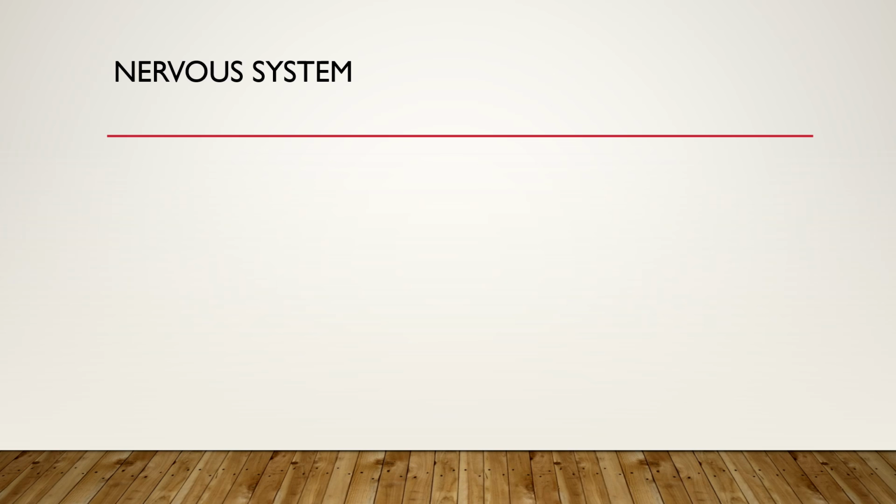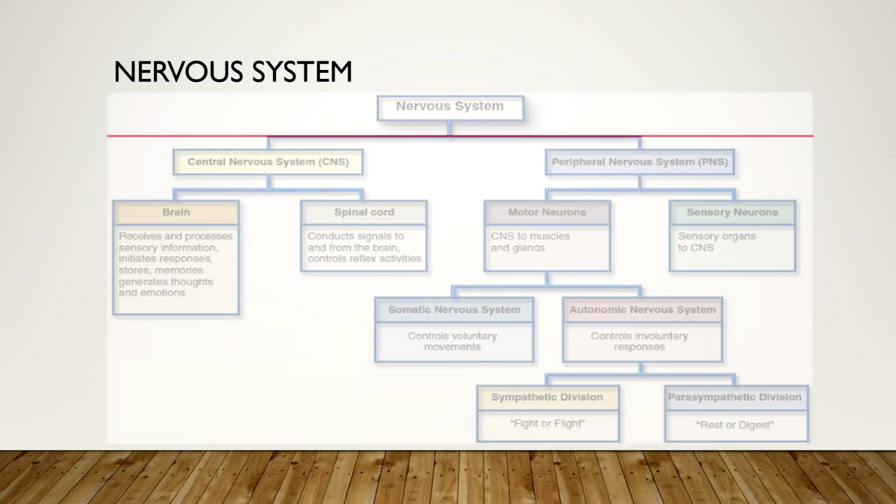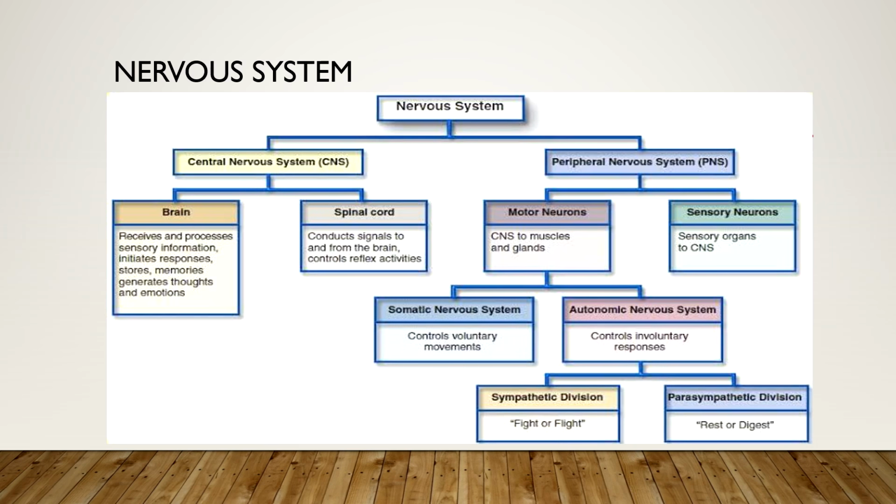The central nervous system is divided into the brain and the spinal cord. Together, the brain and the spinal cord are the central nervous system. The peripheral nervous system is divided into motor and sensory neurons. Motor neurons are again divided into the voluntary somatic nervous system and the autonomic nervous system. In the autonomic nervous system there is a sympathetic division and a parasympathetic division.